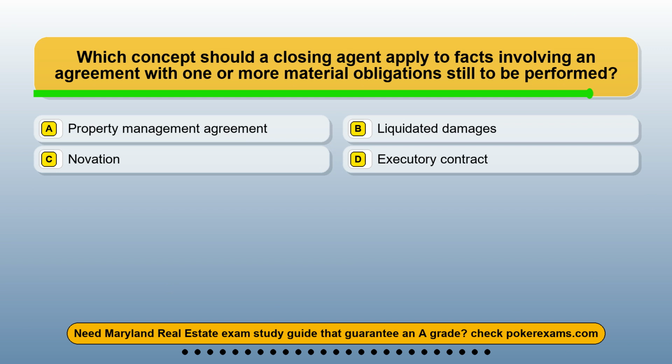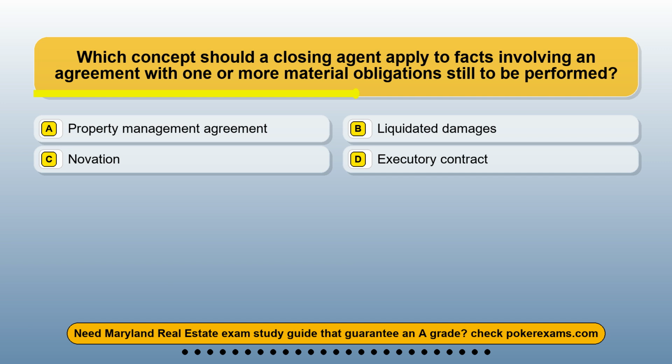Question 16. Which concept should a closing agent apply to facts involving an agreement with one or more material obligations still to be performed? Option A, property management agreement. Option B, liquidated damages. Option C, novation. Option D, executory contract.